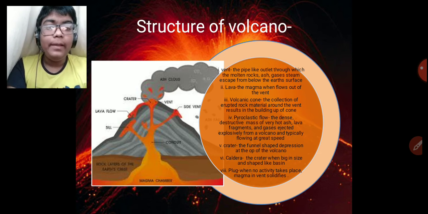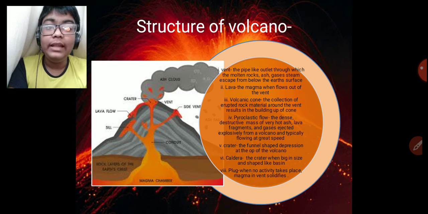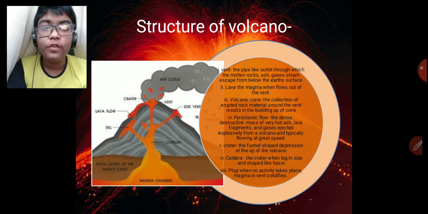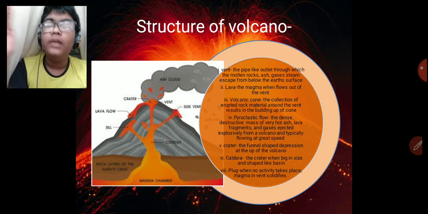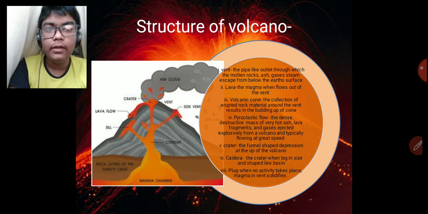The volcanic plug: when no volcanic activity takes place, when a volcano is extinct, the magma in the vent solidifies, and a plug-like, neck-like structure is formed, which is called the volcanic plug or the volcanic neck.